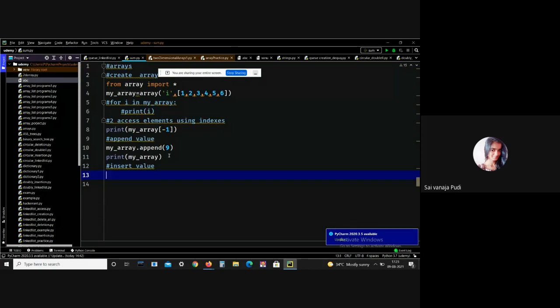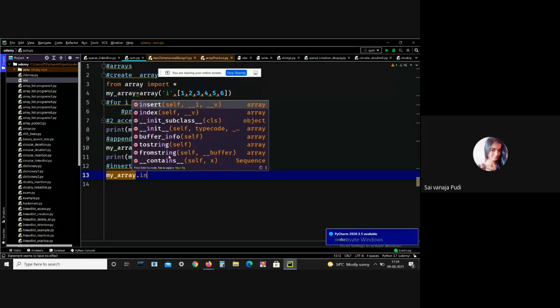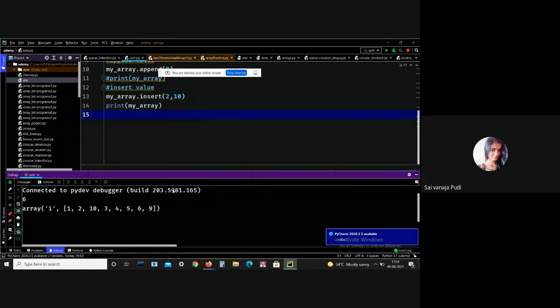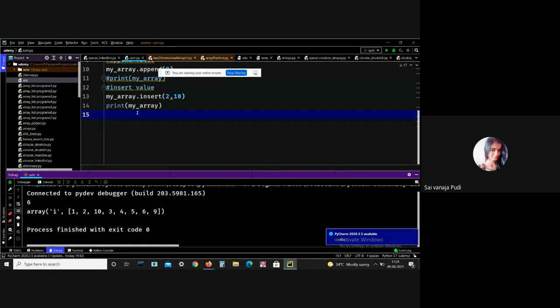So here my array dot insert of index 2 comma 10. Let me print my array. See, 10 is inserted at index 2. Index 0, 1, 2, so the element is perfectly inserted. This is how we can insert an element.